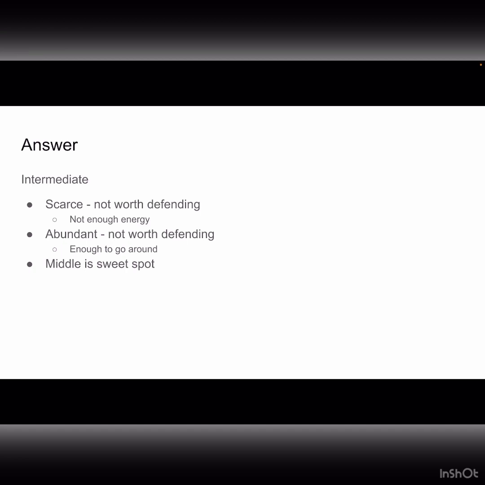So if we're to relate this all to territoriality, the areas with scarce resources like option A aren't worth defending because they take more resources than they can ever give. On the other side of the spectrum, areas with abundant resources, like option C, aren't worth defending because there's plenty to go around. So that leaves us with intermediate areas, which aren't too small to be useless, but also aren't big enough to be shared, being the only ones really worth defending.